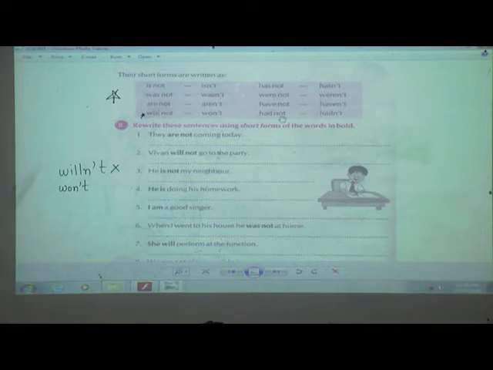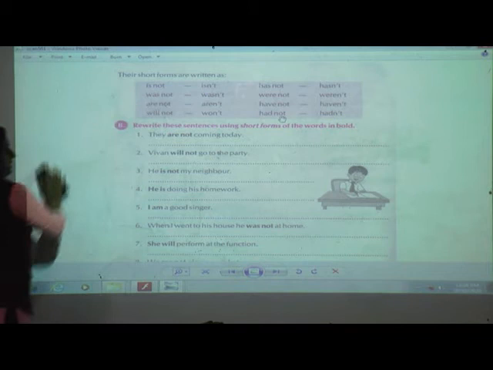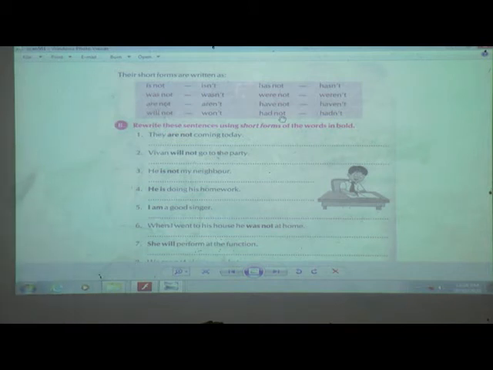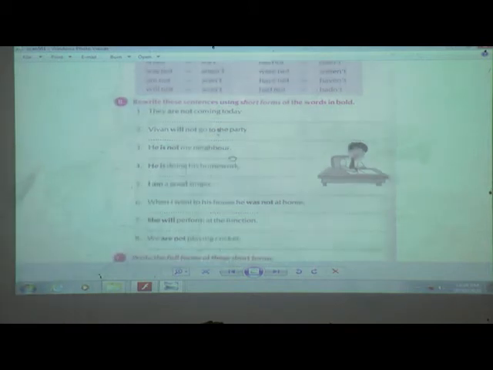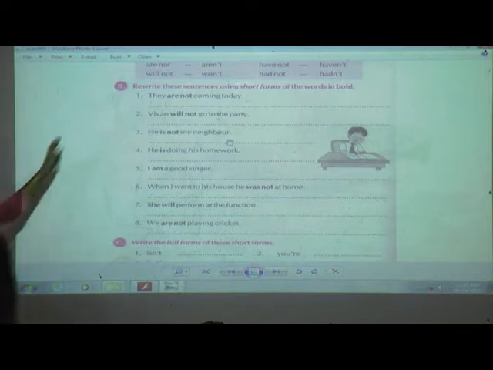Done, students? So we'll move on to the exercise. Shall I start, students? What they have told in exercise B is that you have to rewrite these sentences.